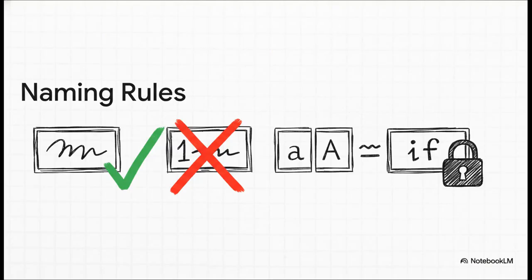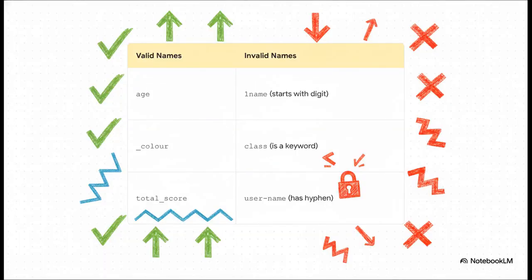And honestly, the rules are pretty intuitive. You can use letters, numbers, and underscores, but the name can't start with a number. And this one is super important. Python is case sensitive. So a variable named age with a lowercase a is completely different from Age with a capital A. And finally, you just can't use words that Python has already reserved for its own commands, like if or for.